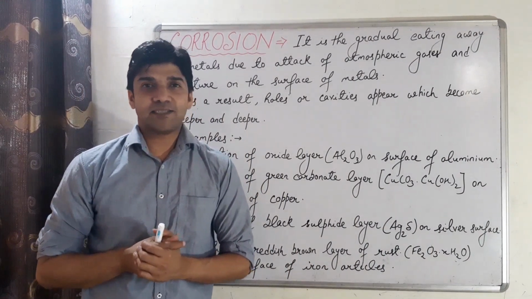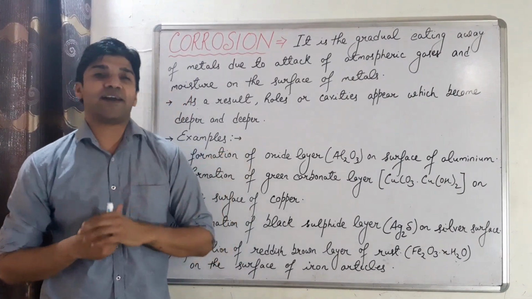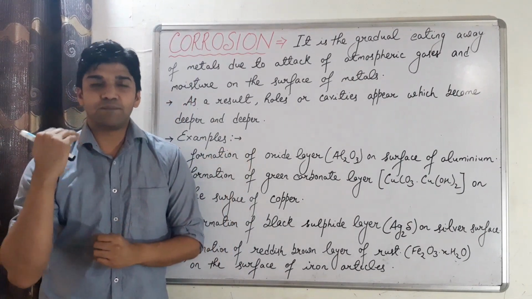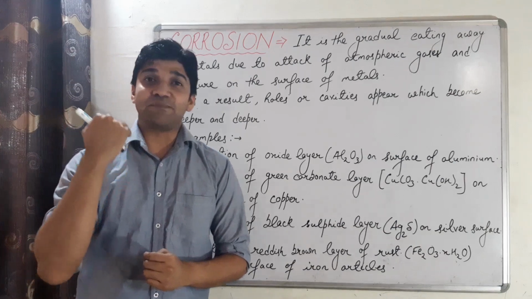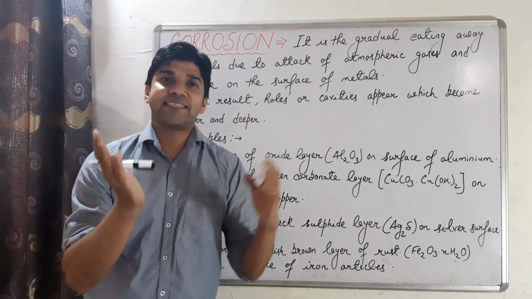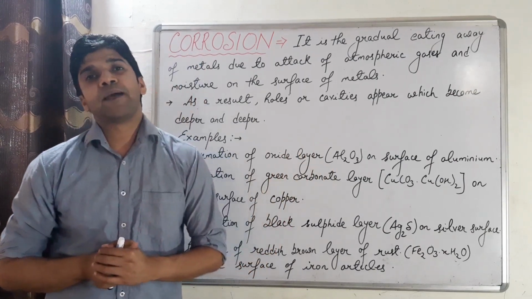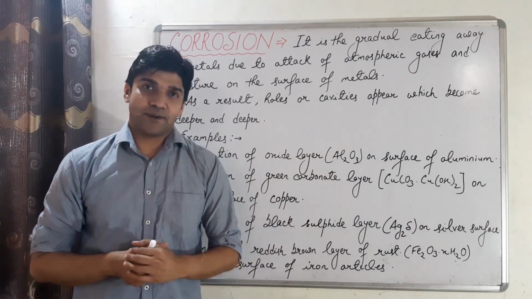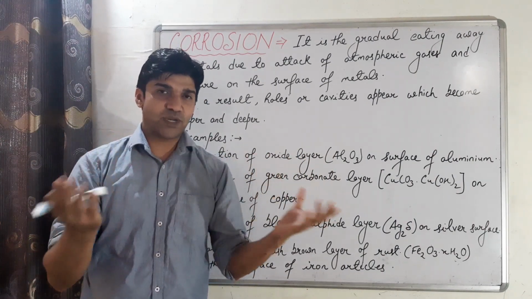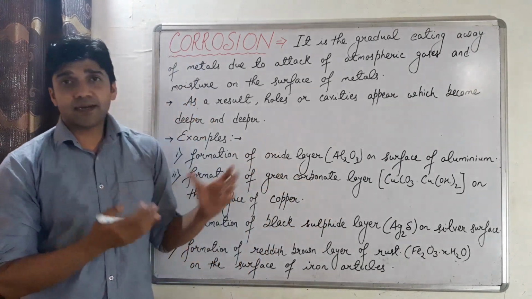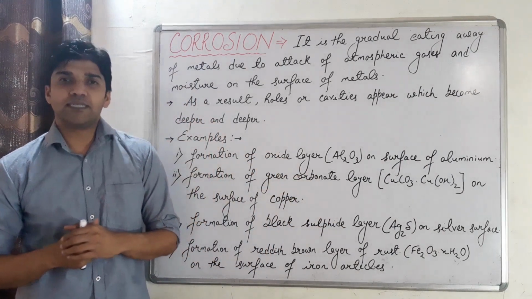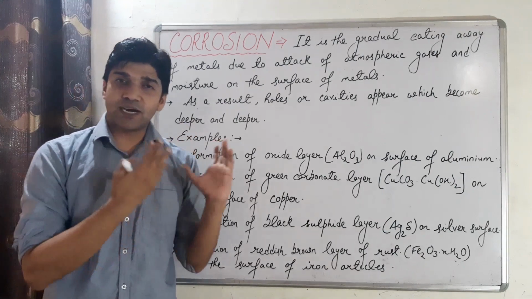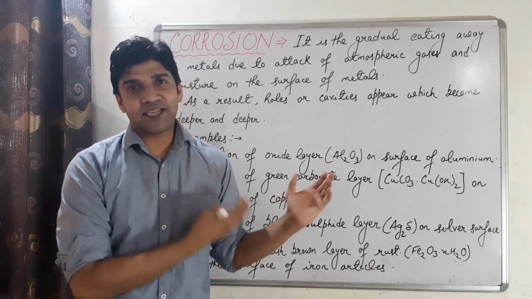Now we will start the rusting of iron. We will complete the rusting of iron, its mechanism, how rust forms on the surface of the metal iron, and how can we prevent the rusting of iron. So we'll cover these topics today. You can take quick notes. Take a screenshot of this or write it down. Then we start rusting of iron.